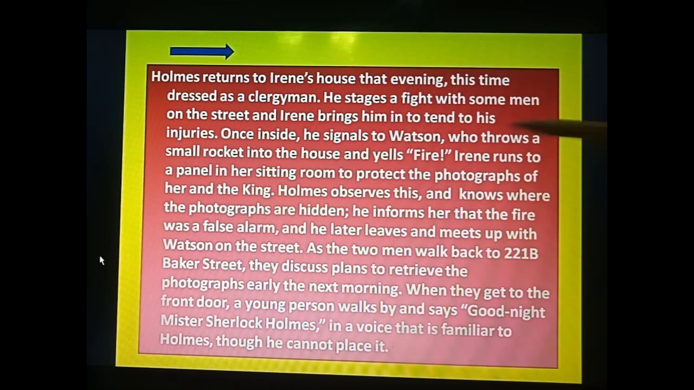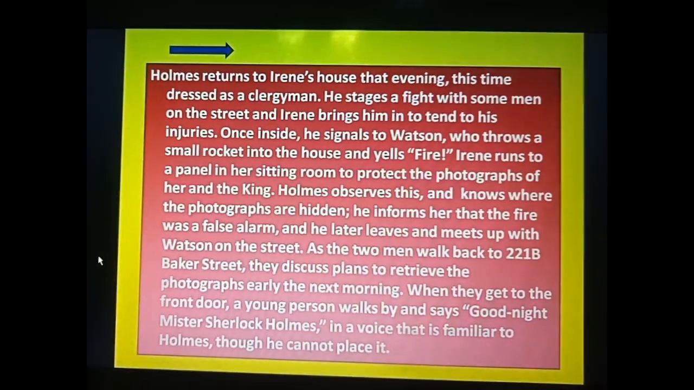After that, people came to know that this was a false alarm. And then the two men, Watson and Sherlock Holmes, went to the house. Then one person wished Sherlock Holmes good night, but Sherlock Holmes was unable to identify whose voice it was. Now the remaining part of the story we will see in tomorrow's class. Now this is your classwork, students.